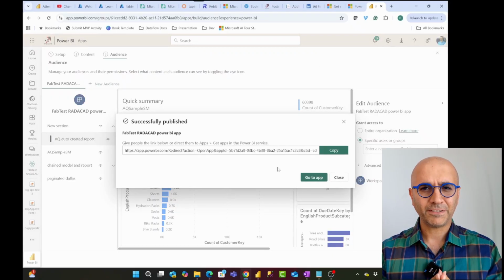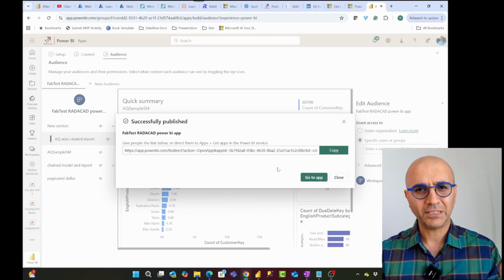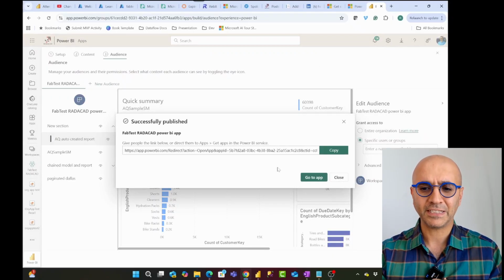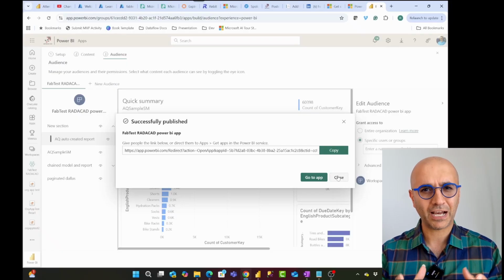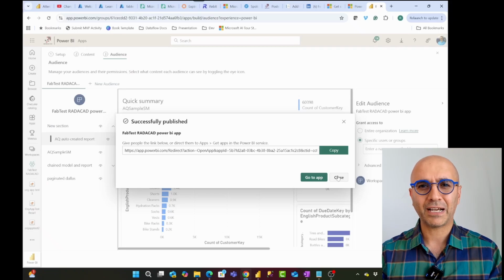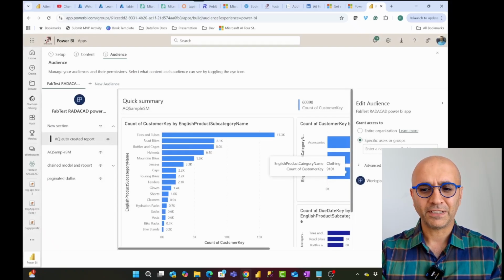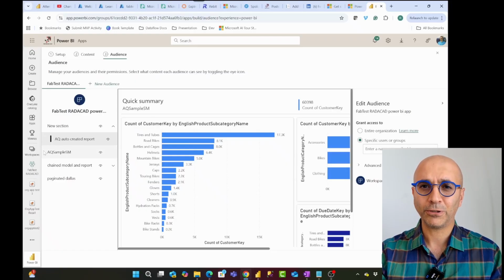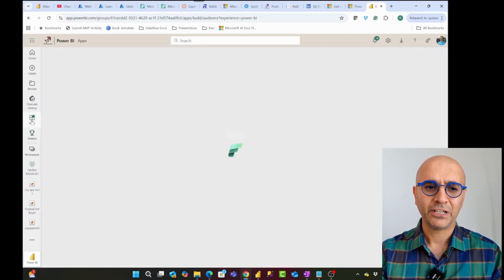So one difference is the way that we create these two apps. The other difference is the content you can share through the app. As you saw in the org app, we can have fabric elements such as notebooks, whereas in Power BI app, you can only have Power BI elements. The other part of it is that when we publish the app, org app appears immediately in the app section in here.